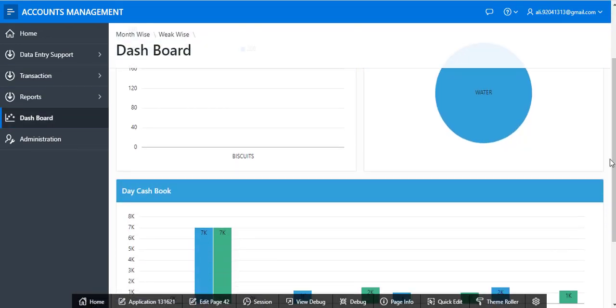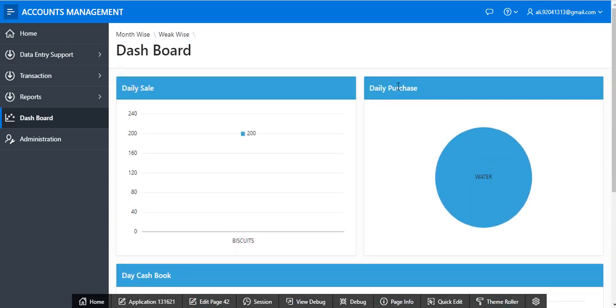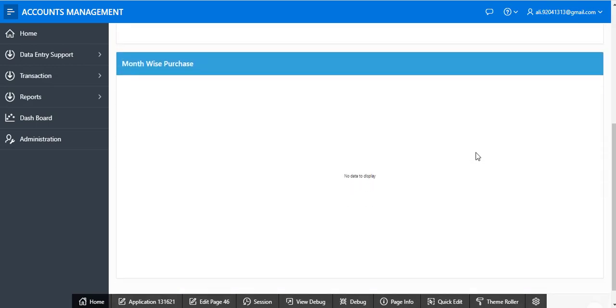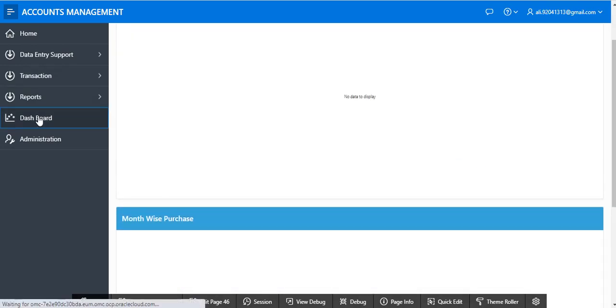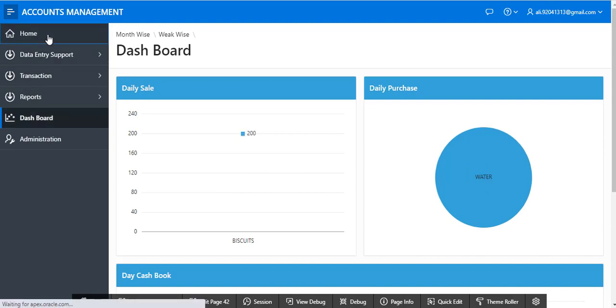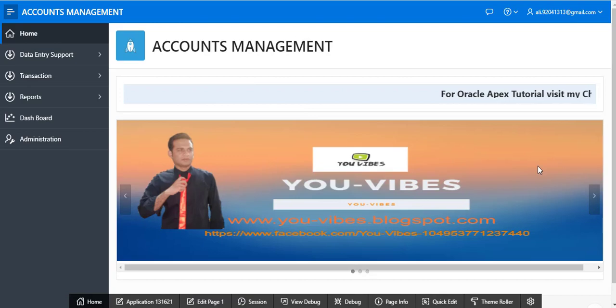I'm creating a dashboard, day cash book. You can see month wise, week wise. There's no entry data available. Okay, I'm going to the landing page. You can set management here.